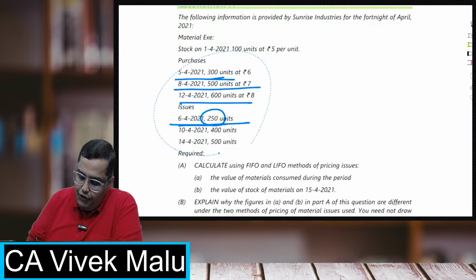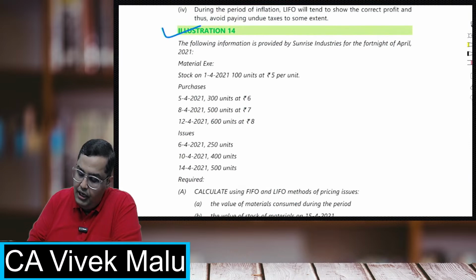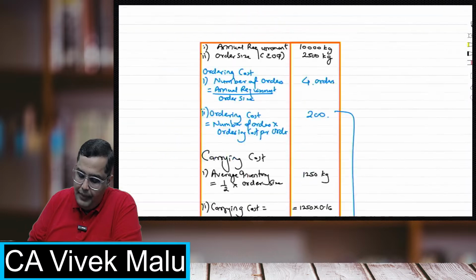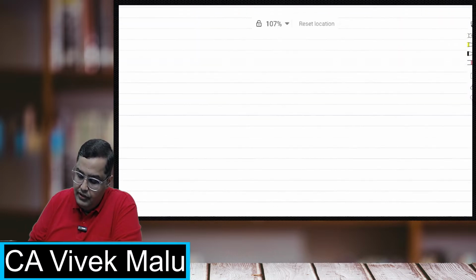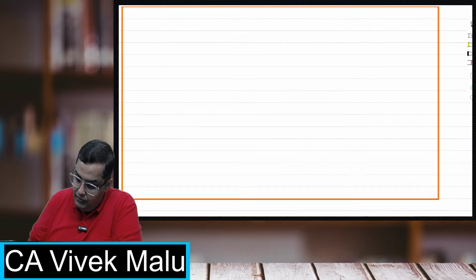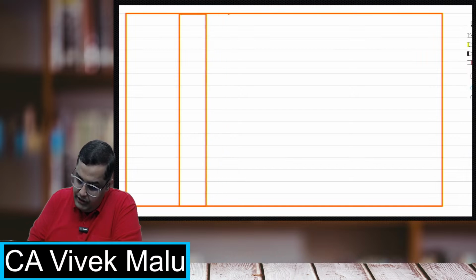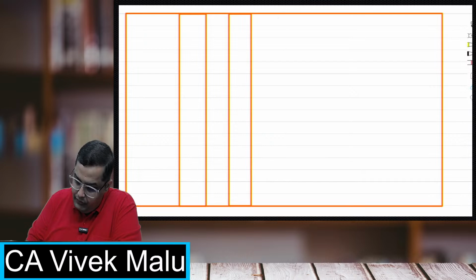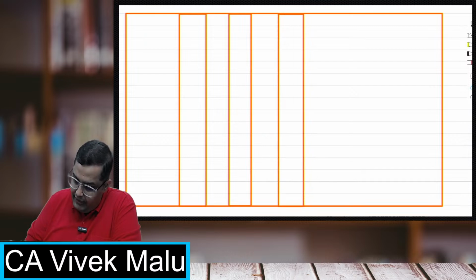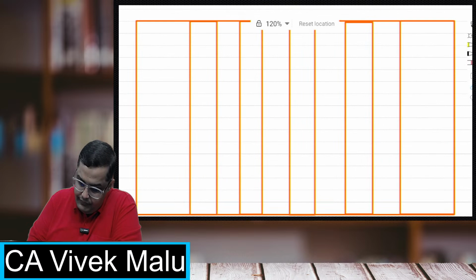I'll do one thing for you. For this small question, question number 14, I'll give you a brief of how you make a stores ledger. Particulars, quantity, rate, value.